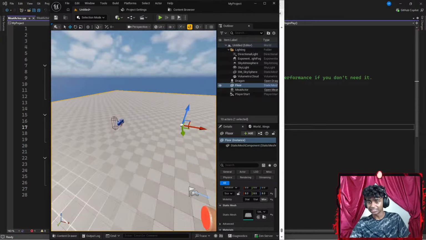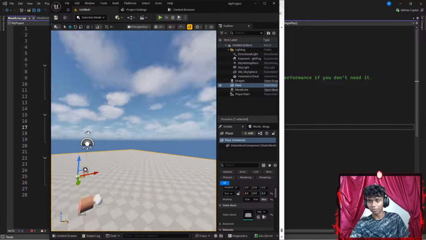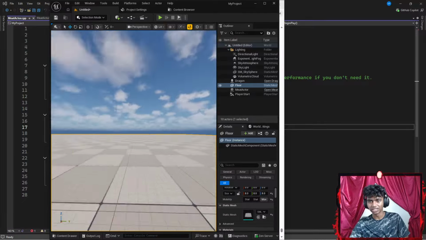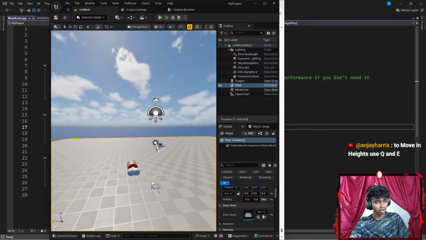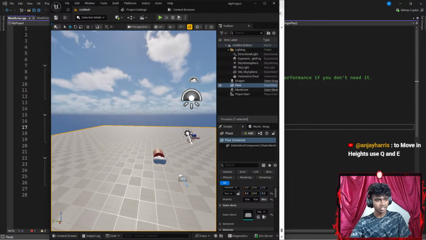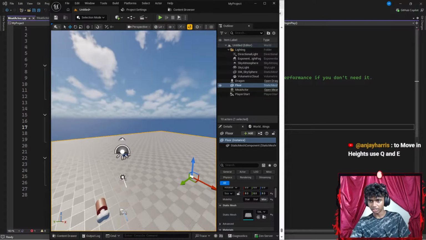Okay, this is actually kind of good. I want to just play around. Maybe after the stream, I might just play around moving forwards like this. Okay, to move in heights, use Q and E to move in heights. So E.